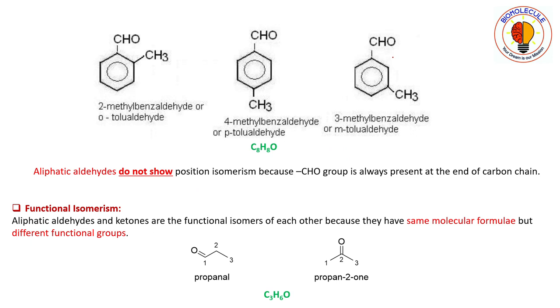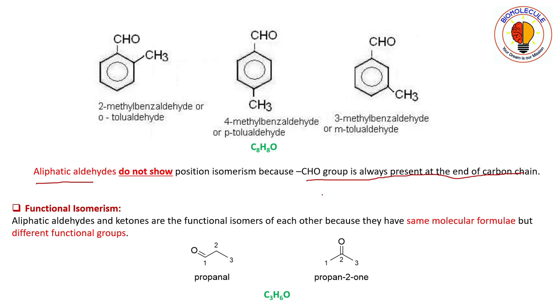Now, positional isomerism is shown only by aromatic aldehydes. In case of aldehydes, of course, aliphatics do not show. Why do aliphatics not show? Because in aliphatic aldehydes, CHO group is always present at the end of carbon chain.